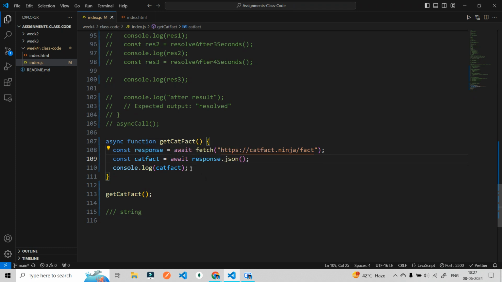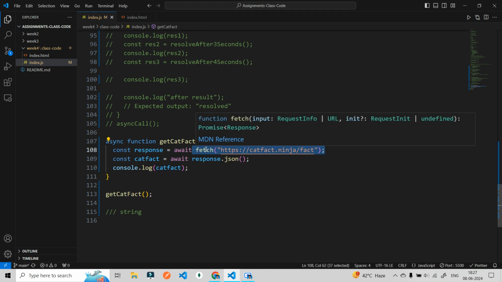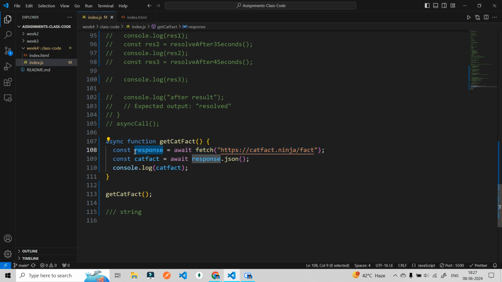Now what we are seeing here is that we first have to wait for this particular thing to give me something. Whatever it gave me, I stored in the response. Now I have to convert that particular string to JSON, but this process will also take some time.